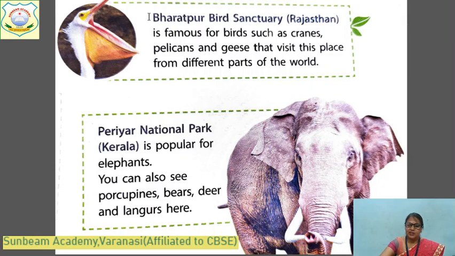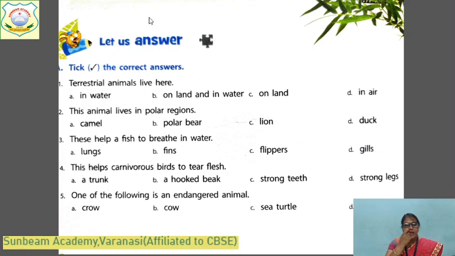Now you must visit. Children, I hope we have done this. Now we have done this book exercise. Terrestrial animals live here. Where do the terrestrial animals live? On land. And these animals live in polar region. Polar bear. You have already done, na?